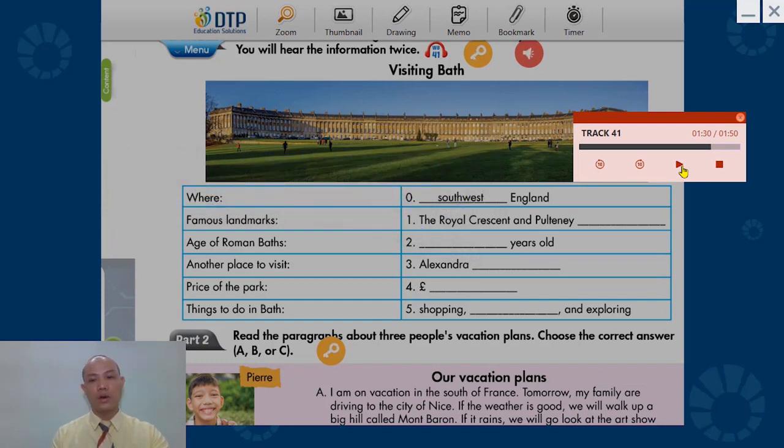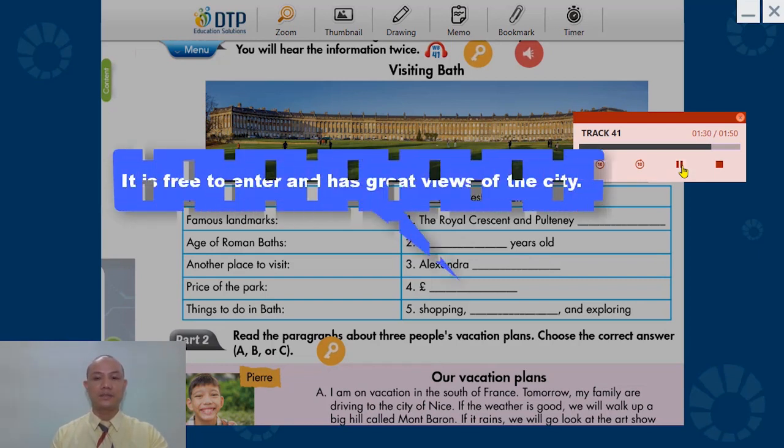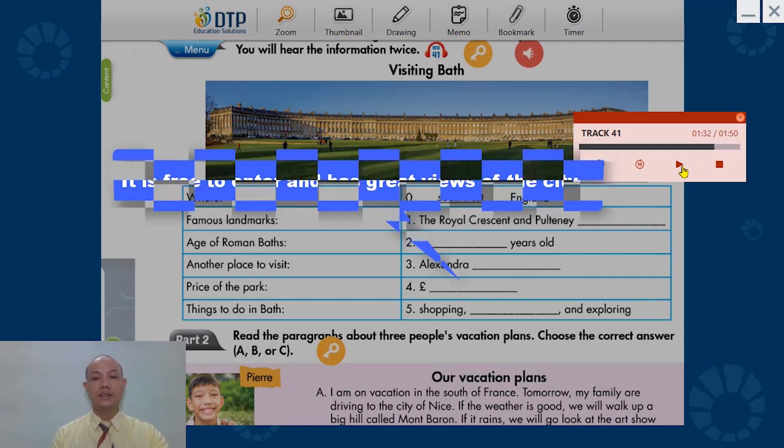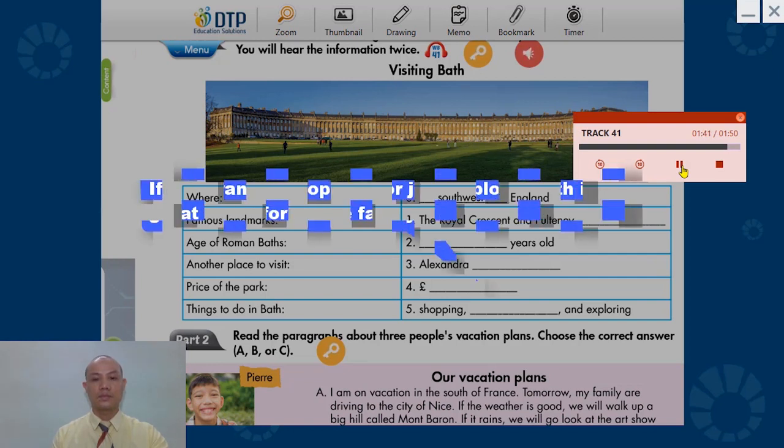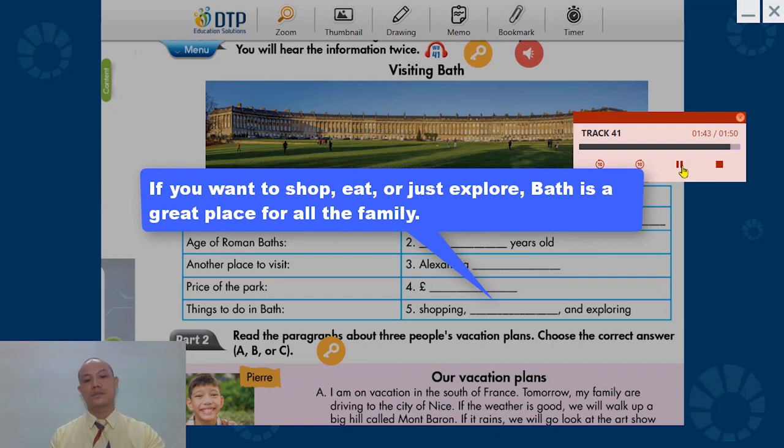And number 4, how much? Free. That's right. It is free to enter and has great... Next one. Food in Bath is expensive. Eating a sandwich in a park is cheaper than going to a restaurant. If you want to shop, eat, or just explore, so the right answer will be eating right here, okay?